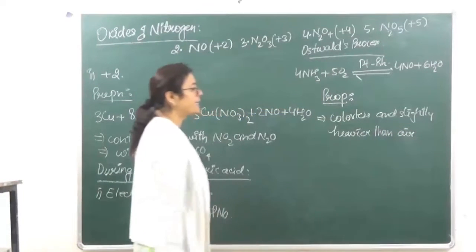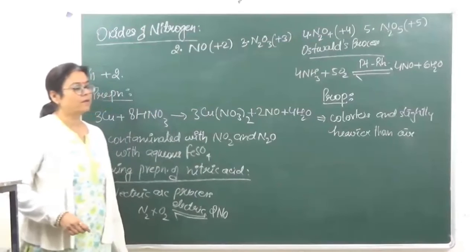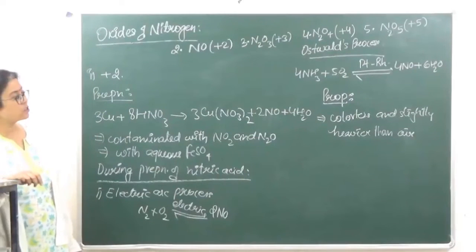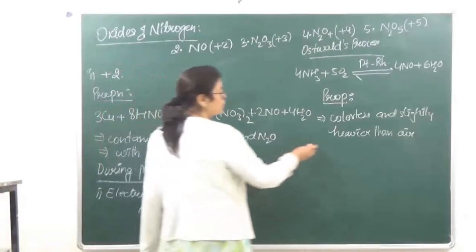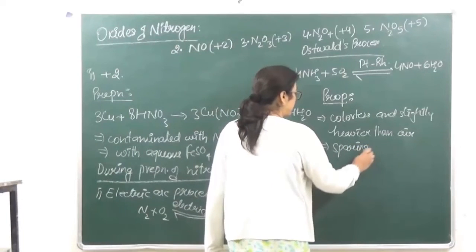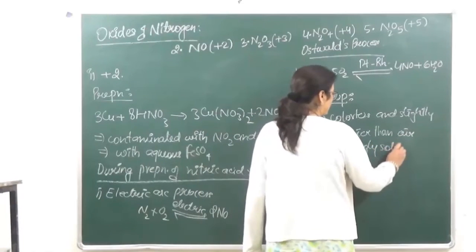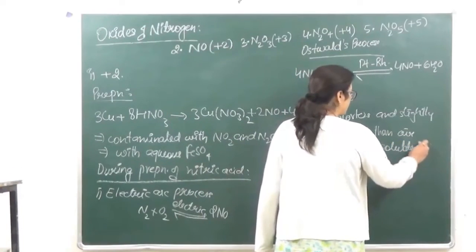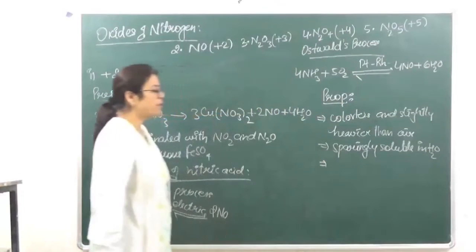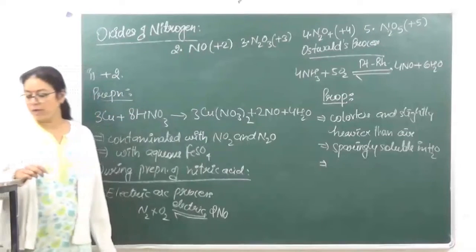Then this is going to be sparingly soluble in water.